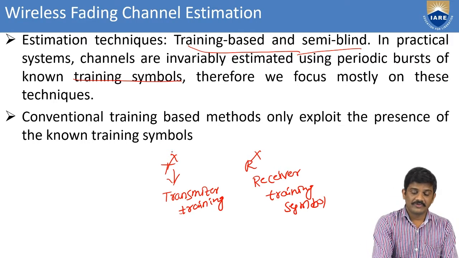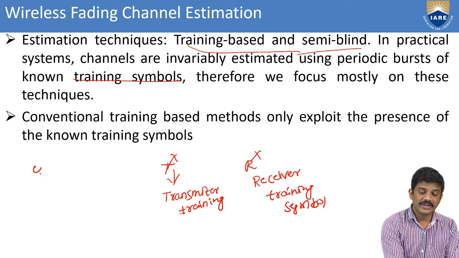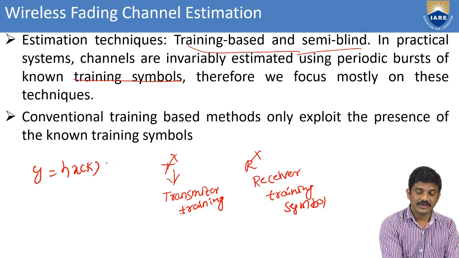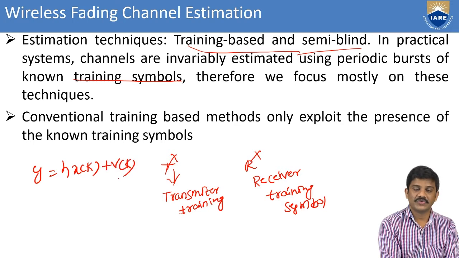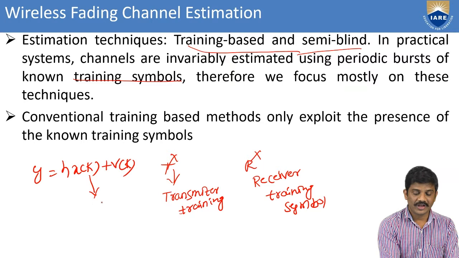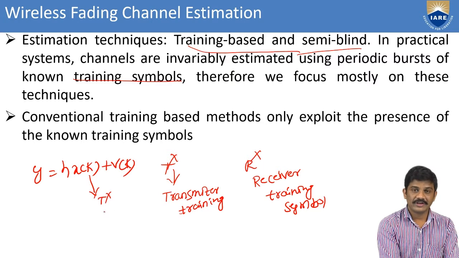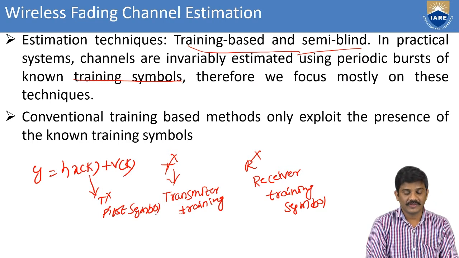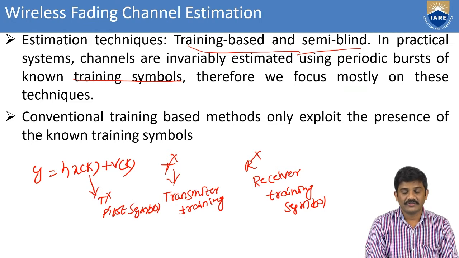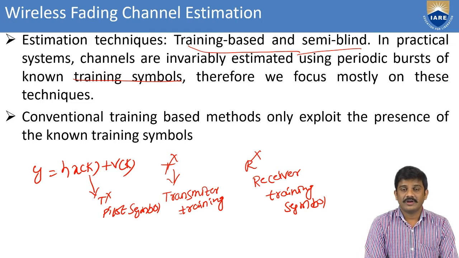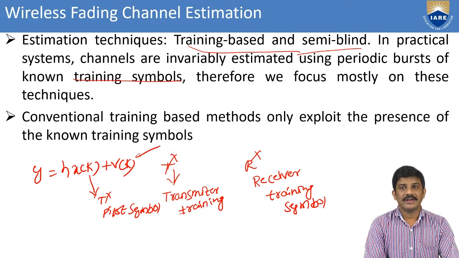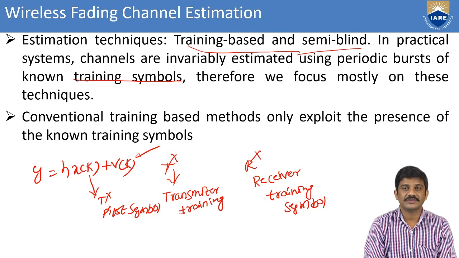Here we can find these symbols from y(k) = h x(k) + v(k). In this, x(k) is the training symbol of the transmitter, the transmitter training symbol or pilot symbol. Here v(k) is Gaussian noise. Like that, we can take it in the training based methods.